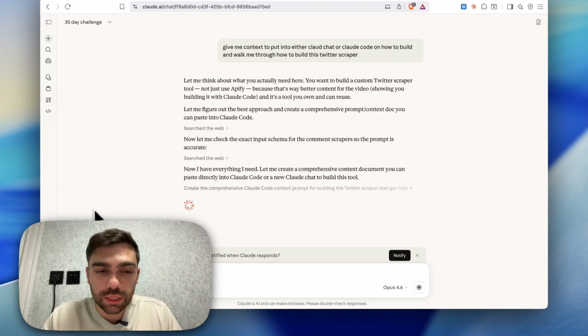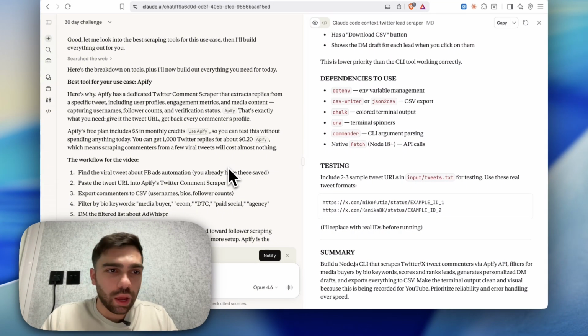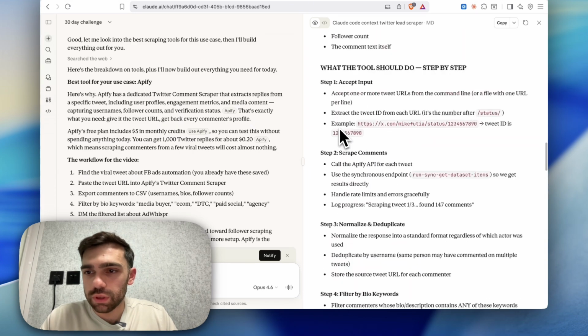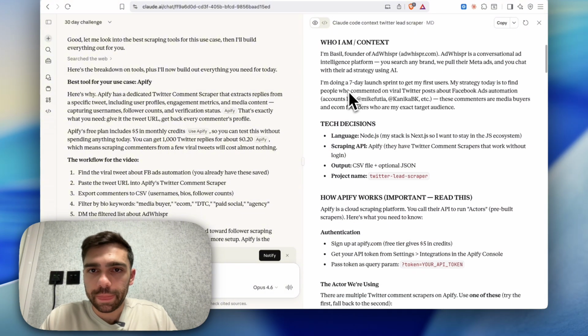I'm gonna pause. Okay, so we're back, and it says the best tool to use is obviously Apify. I've already said this. So here, let's read this document. It says Twitter lead scraper, build context for code. What I need to do. Who I am.